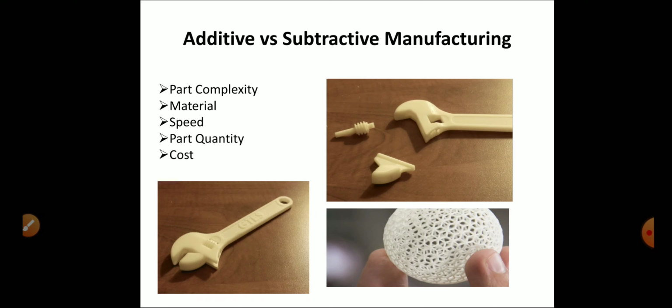Here are very important points to discuss about additive manufacturing versus subtractive manufacturing, that is, part complexity.